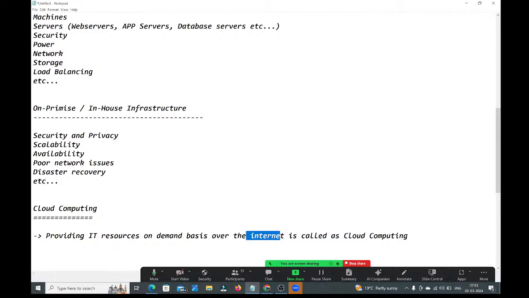If you want storage, you can ask them, they will provide through the internet. If you want security, ask them. Do you want network? You can ask them, they will provide through the internet. Providing IT resources over the internet on demand basis is called cloud computing.